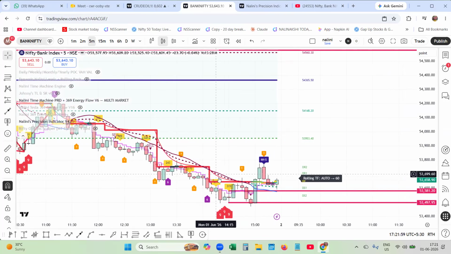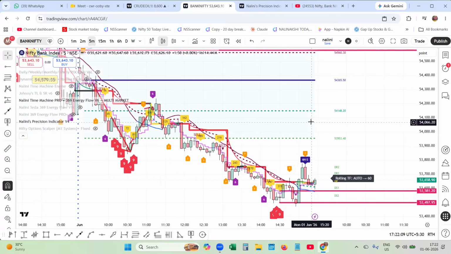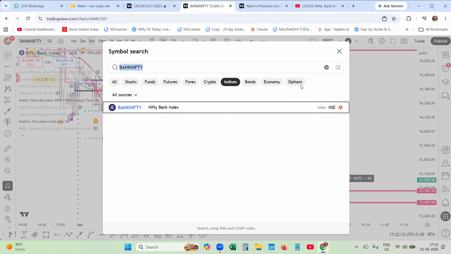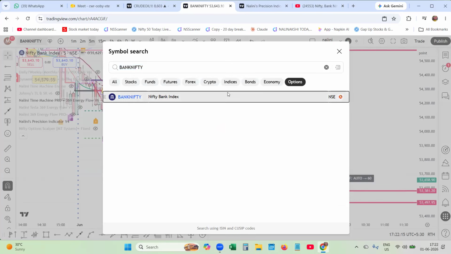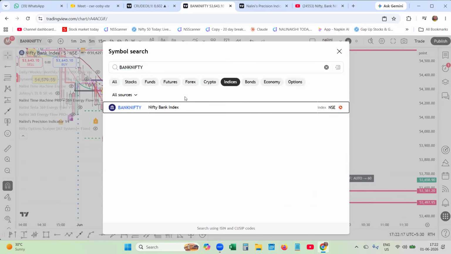Yes, friends, in this way, you can trade with conviction along with the time machine as well as Nalini Precision Engine. This is how you can see. I'll show how the Nifty also showed the movement. You will not be on the wrong trade. Let me go to the indices. Let me put Nifty.